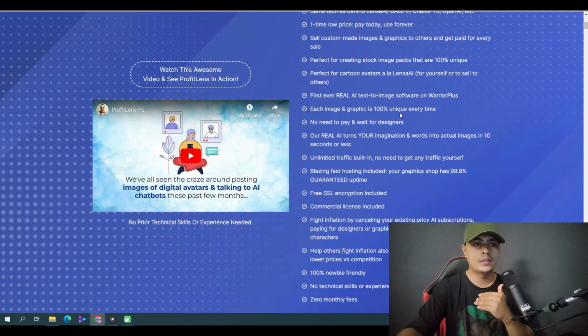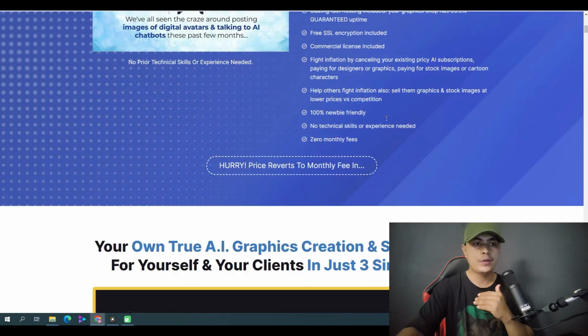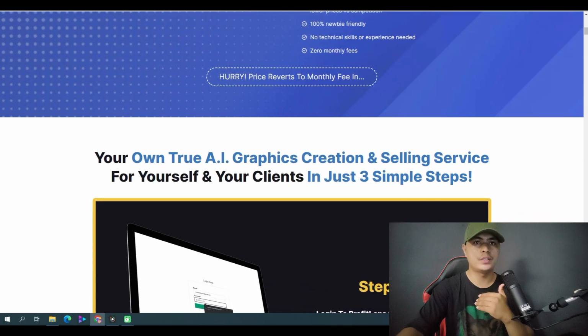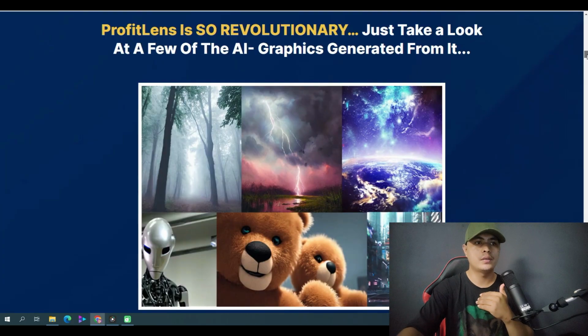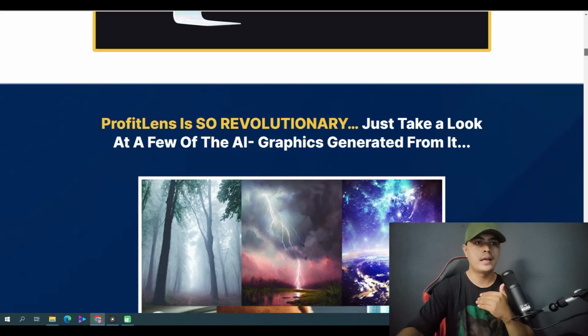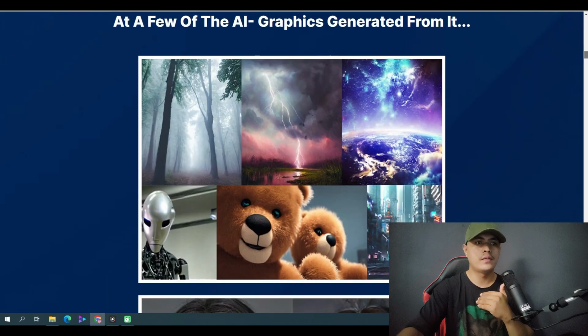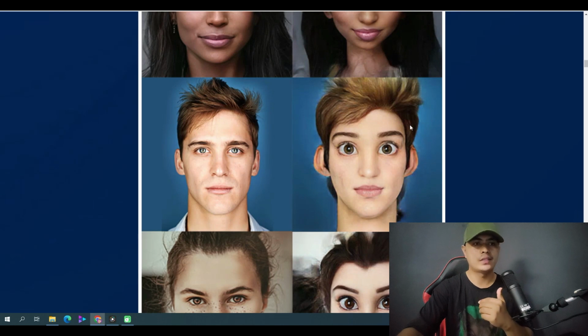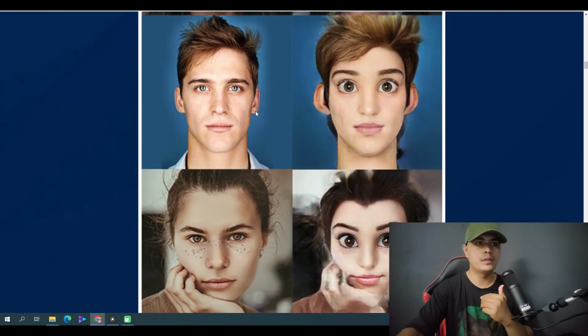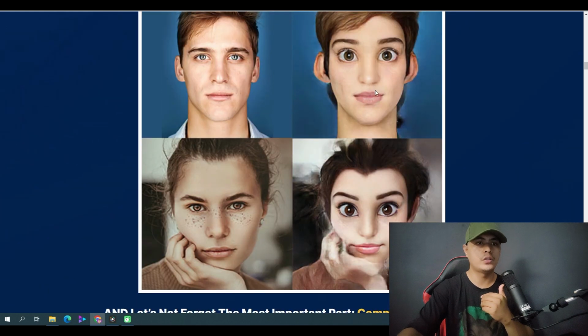So you can try it yourself. You can check it out in your own time. These are samples of the images that are generated using ProfitLens. So you can upload this kind of image and convert that into this kind of image or cartoon avatar like this.